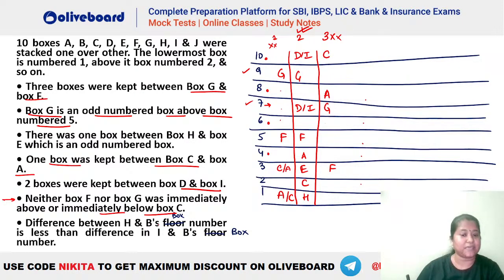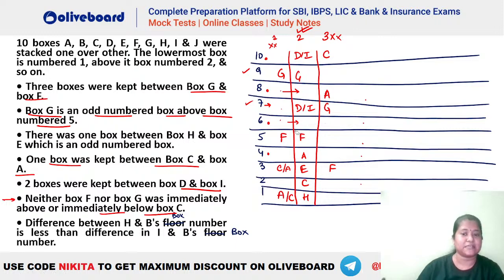Difference between H and B is less than the difference between I and B. Okay, so H and B has to be less than I and B. So let's say if we take B here at this position, you will see that the difference between H and B will always be greater, right? So if we take B here, then we have the gap as 4. So that means B should be here, and H and B and I and B, 1, 2, 3. So not possible. That means this is not valid.